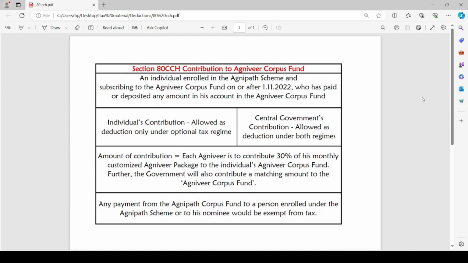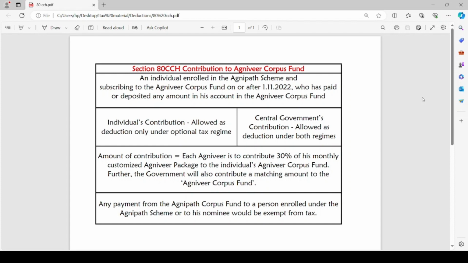The next section, section 80CCH, deduction with respect to contribution to the Agniveer Corpus Fund. If an individual is enrolled in the Agnipath scheme and subscribes to the Agniveer Corpus Fund on or after 1st November 2022, who has paid or deposited any amount in his account in the Agniveer Corpus Fund, he is an eligible assessee to claim deduction under section 80CCH. This Agniveer Corpus Fund is a fund for those youth working in the armed forces.